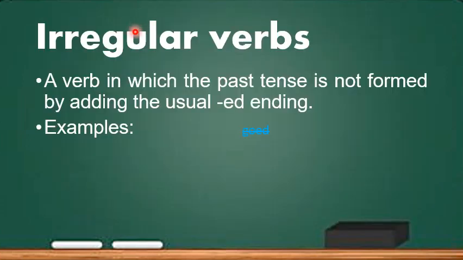In the story, we use the simple past tense to show a past action. However, not all the simple past tense can be formed by adding "d" or "ed" at the end of the word. There are some irregular verbs in which the past tense is not formed by adding the usual "ed" ending. Let's look at the example.